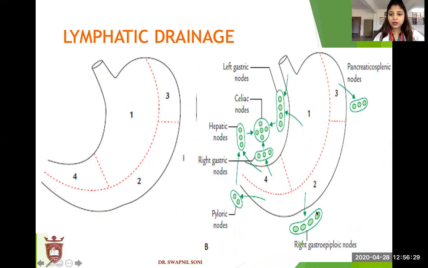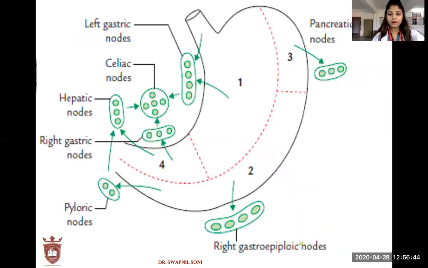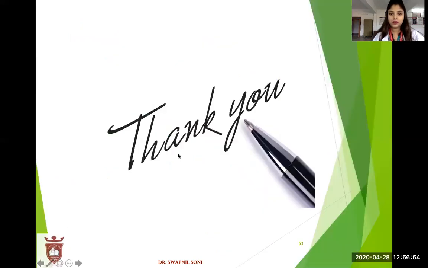Second part drains into the right gastroepiploic node. Third part drains into the pancreatosplenic node. And the fourth part drains into the hepatic lymph node and the right gastric node. This is the complete picture.